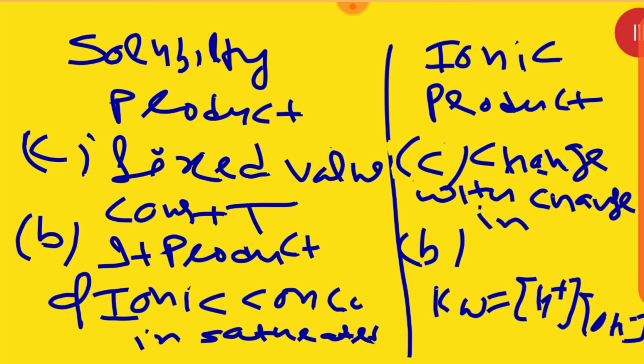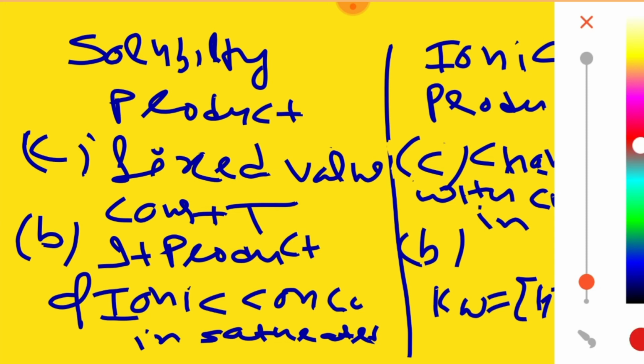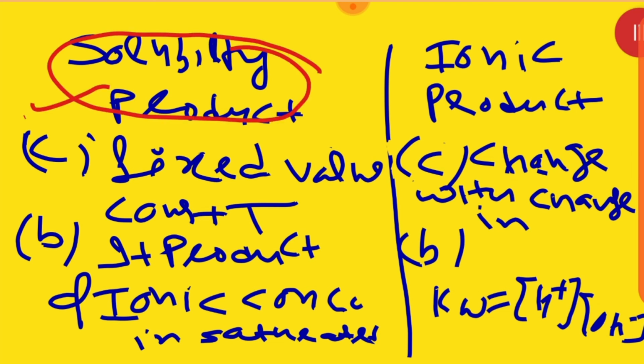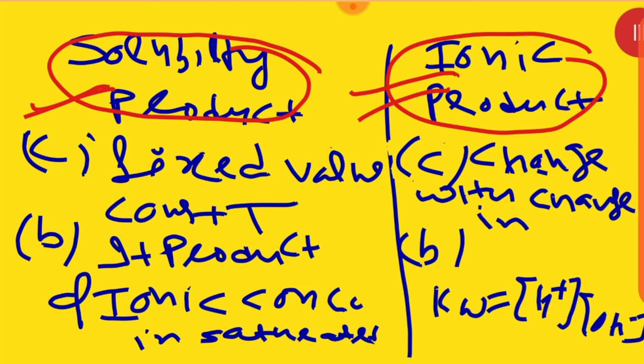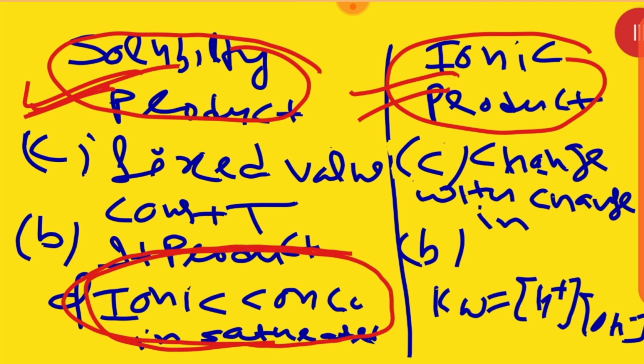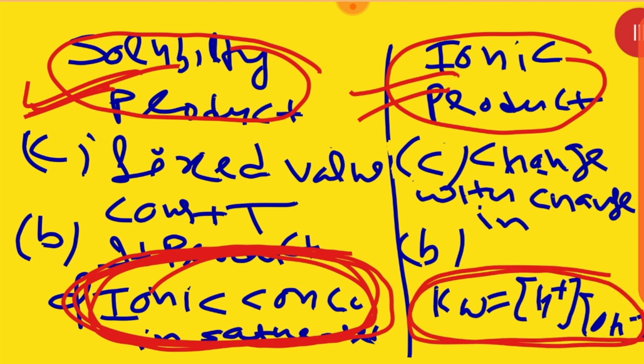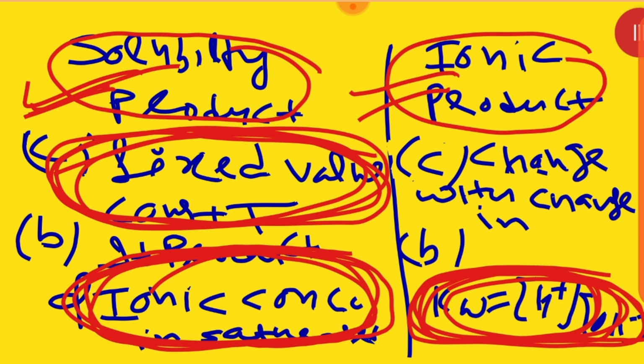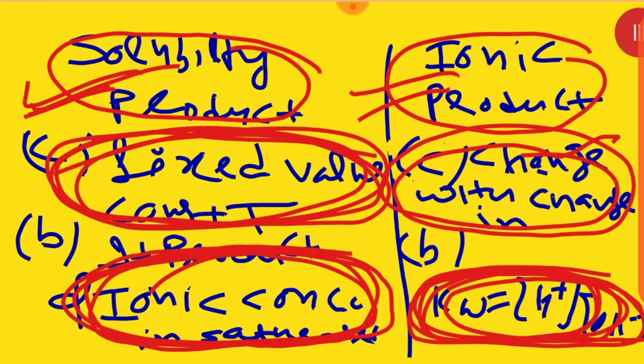So once again I am repeating all the points. Number one, solubility product is applicable only for saturated solution, but ionic product is applicable for all types of solution. Second, solubility product is the product of concentration of ions in the saturated solution, but here it is the product of H positive and OH negative in any type of solution. Then solubility product value is fixed at constant temperature, but the ionic product value changes with the change in concentration. So this is a very important point.